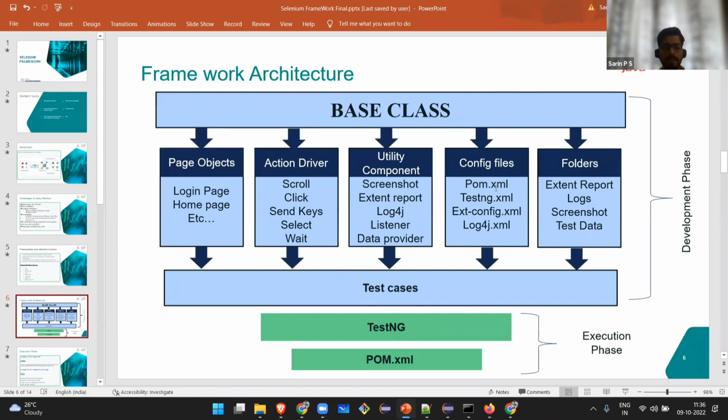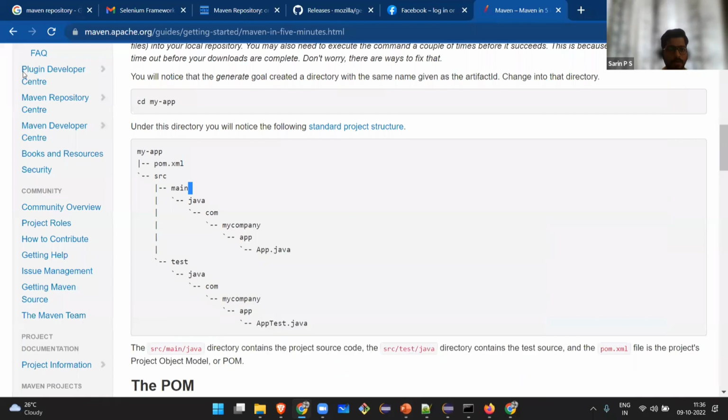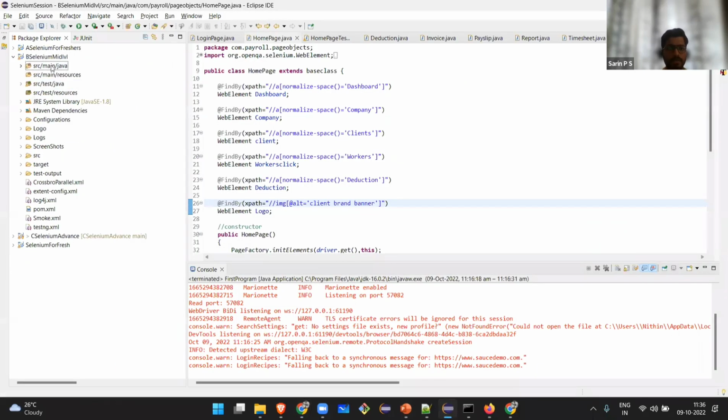Now, let me come to this framework. Basically, my framework has this base class. So let me open the base class and show you what is inside it. Since the base class is completely Java code, I have put it under source main Java.